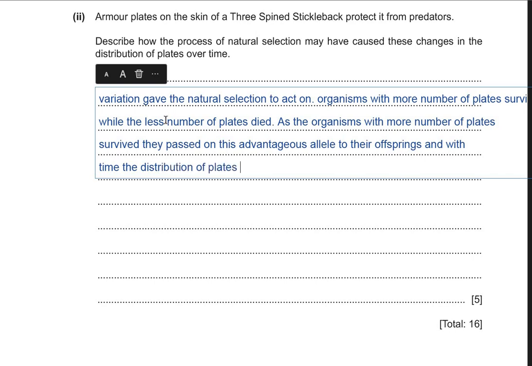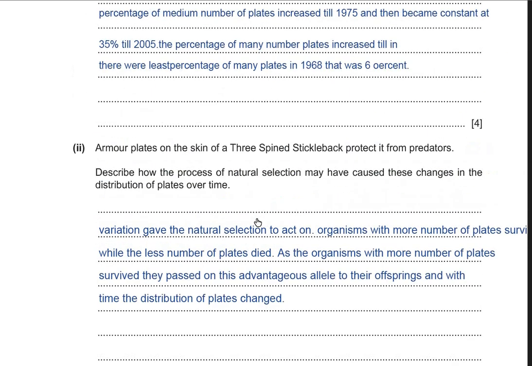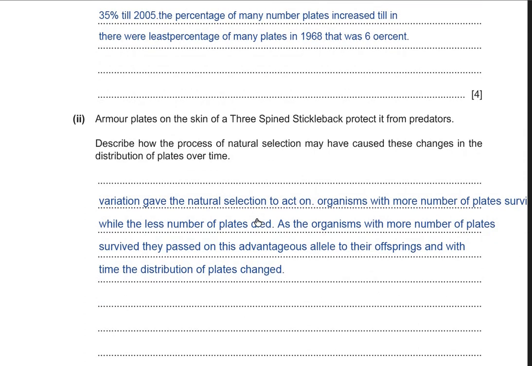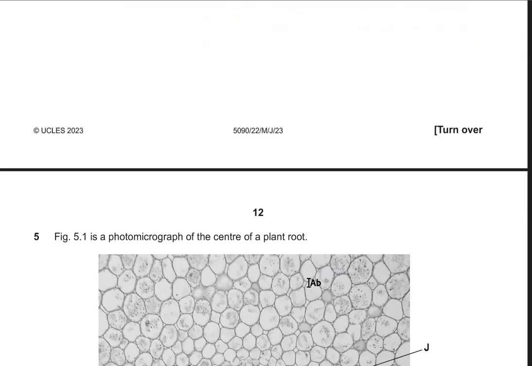All right, so this was the gist of this answer, in which the selection pressure was the predators. The predators were killing the organisms having less number of plates, and the organisms having more number of plates were surviving, and they passed on this advantageous allele to their offsprings, and the distribution of plates changed over time.